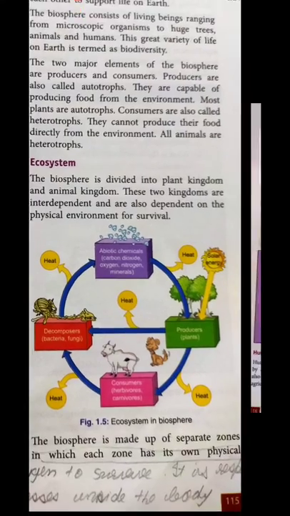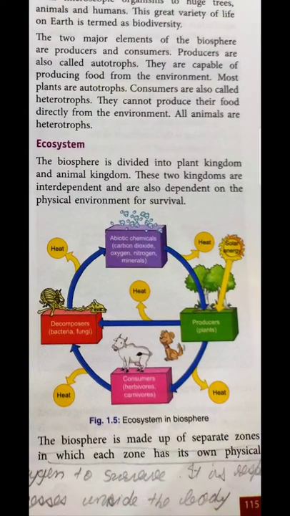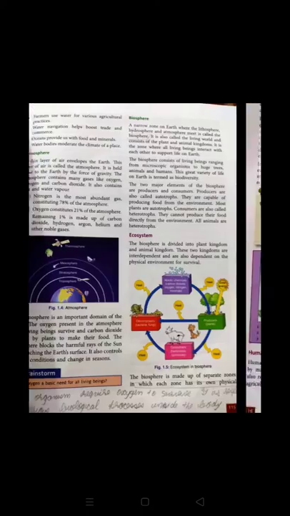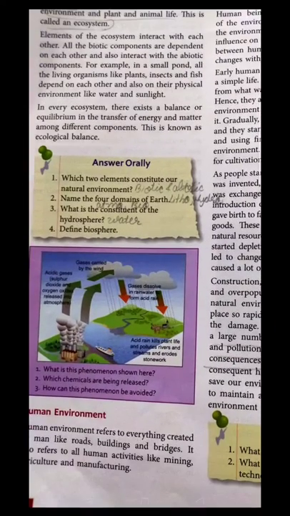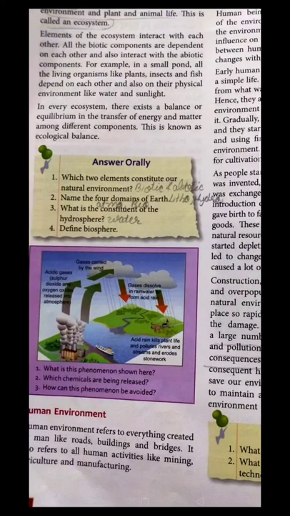The biosphere is made up of separate zones in which each zone has its own physical environment and plant and animal life. This is called an ecosystem. So what is an ecosystem? A balance or equilibrium of transfer of energy and matter among the different components, and it represents the chain of the ecosystem.